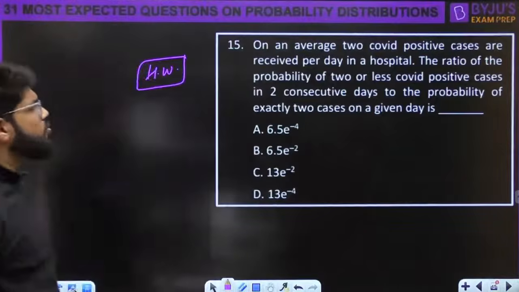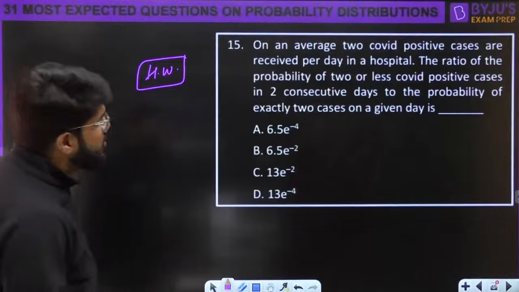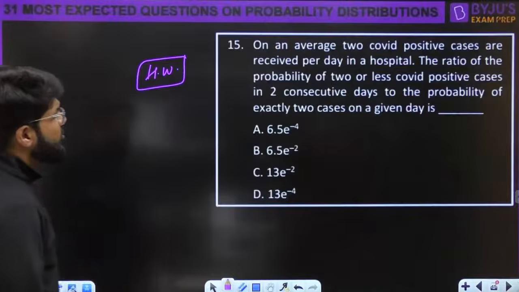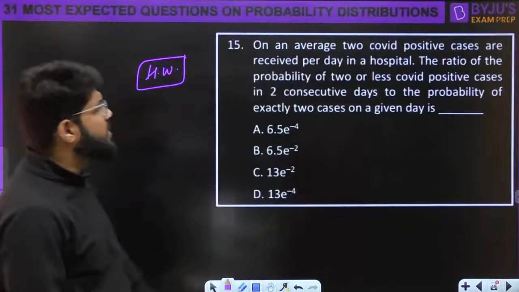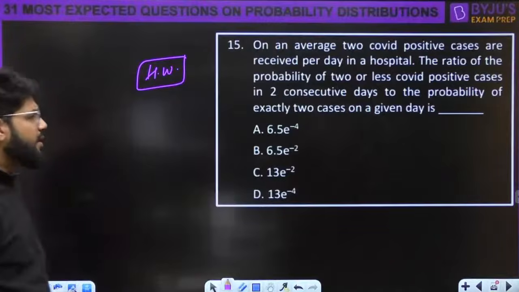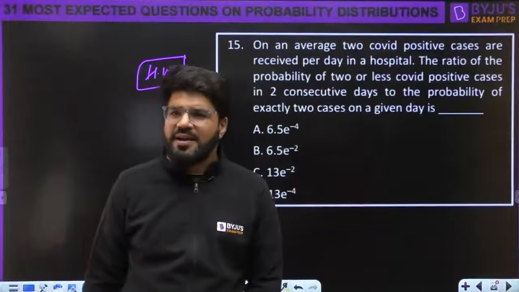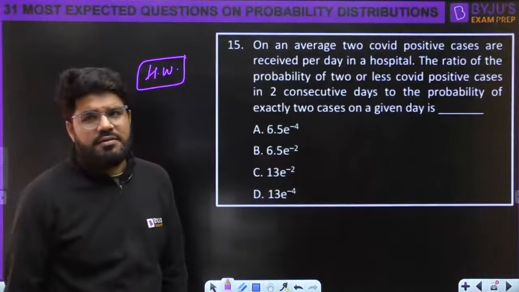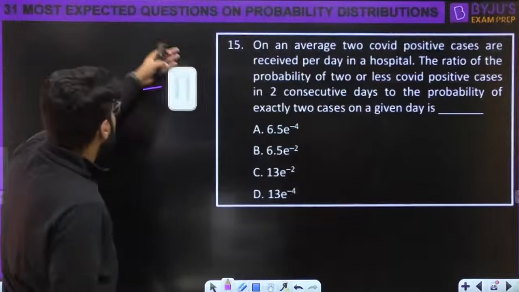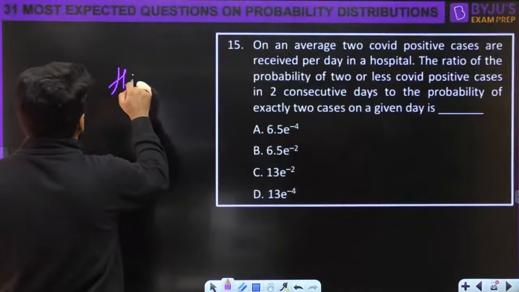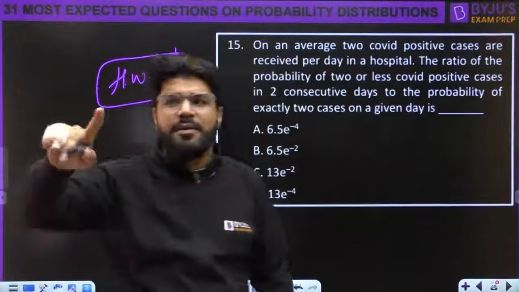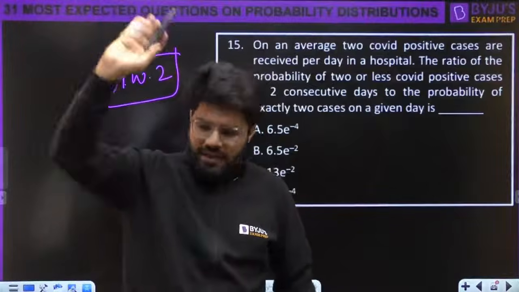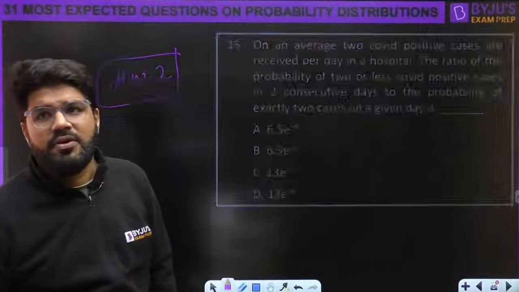Okay, so on an average, 2 COVID positive cases are received per day in a hospital. The ratio of the probability of 2 or less positive cases in 2 consecutive days to the probability of exactly 2 cases on a given day, is how much? Think about this. And if you don't get this, it is homework number 2. Answers will be specified by the students in the comment box after the video gets over. Not now. Whenever you are free, solve it later on.